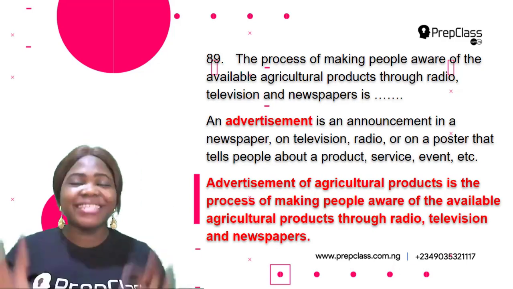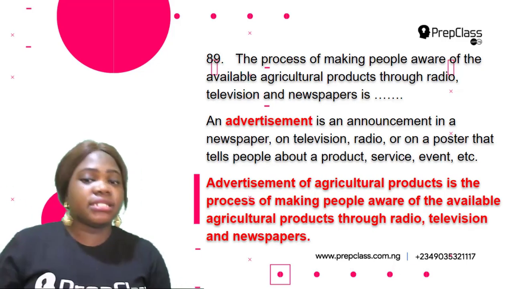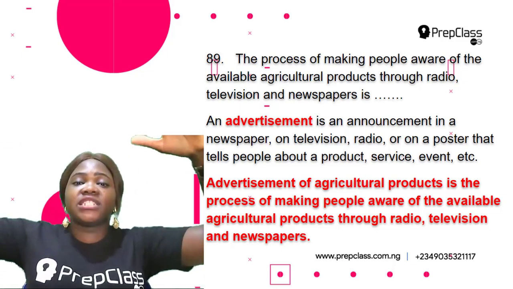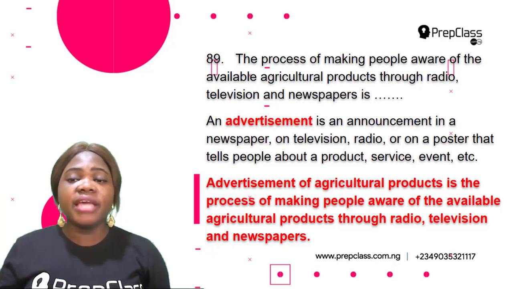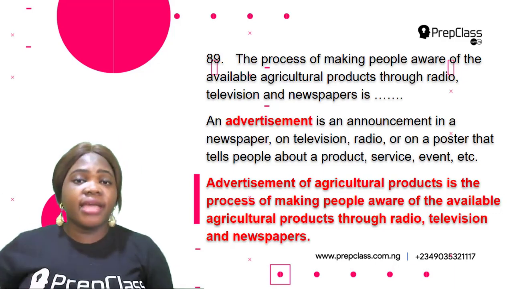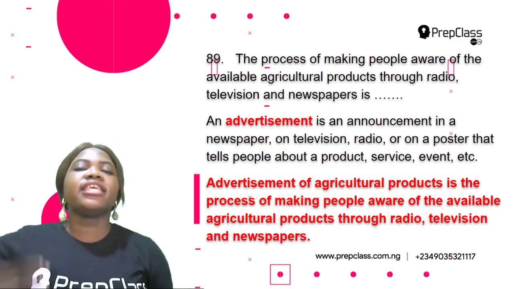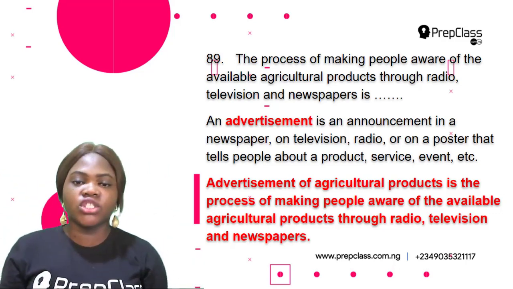So an advertisement is an announcement in a newspaper, television, radio, or on posters. You must have seen some advertisement on billboards before. That's a form of advertisement. Okay, this helps to tell people about a product, a service, or an event, or any other thing at all. So anything you want to make people aware of, you can make an advertisement of such thing.